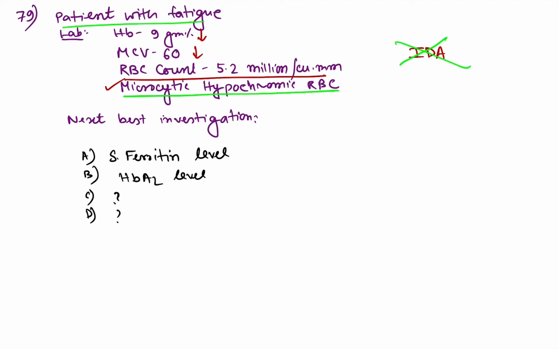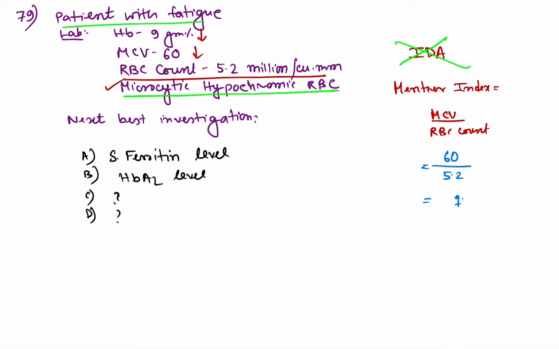Just calculate the Mentzer index from this question. So what is the equation for Mentzer index? It is MCV by RBC count. So here MCV is 60, RBC count is 5.2, almost 6, so it is coming to around 12.